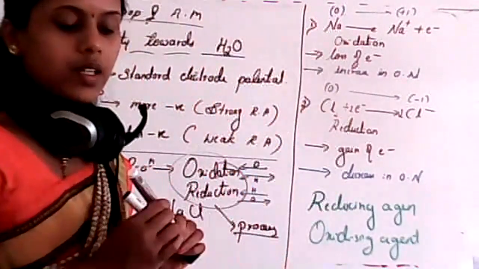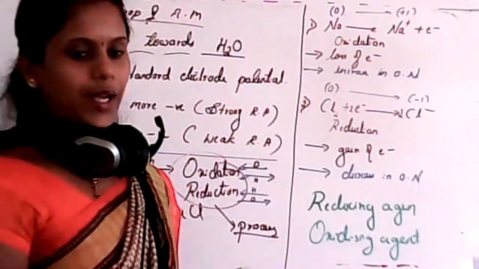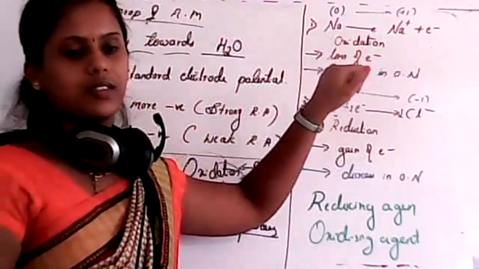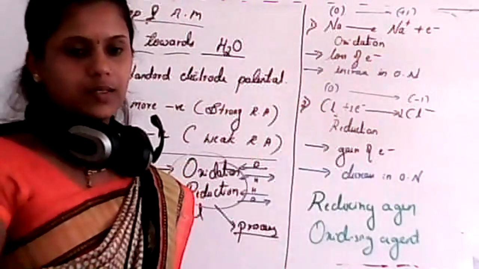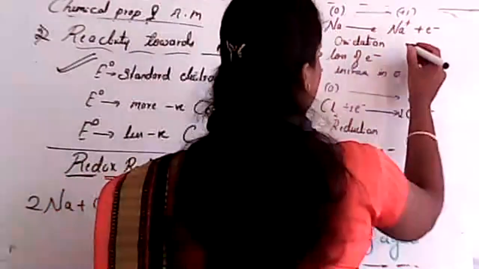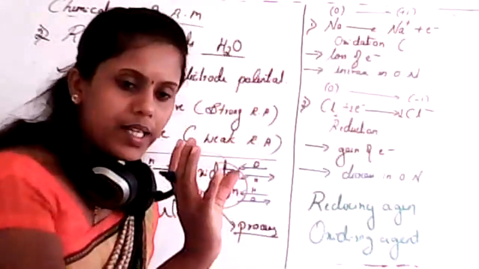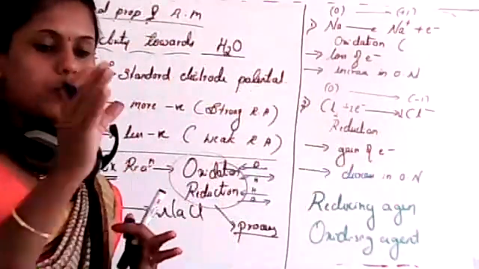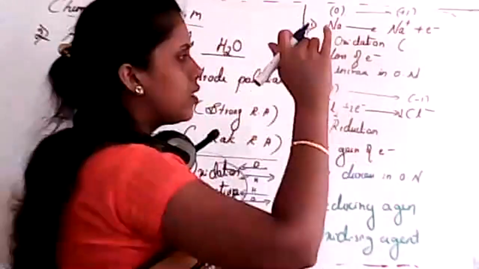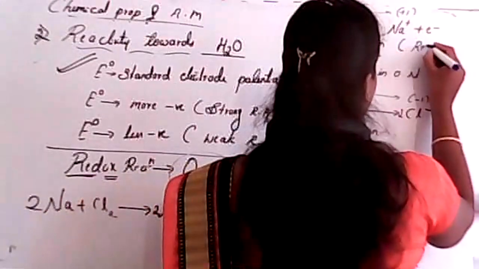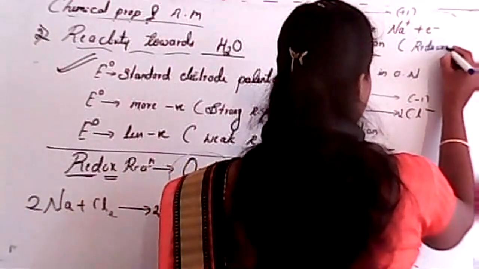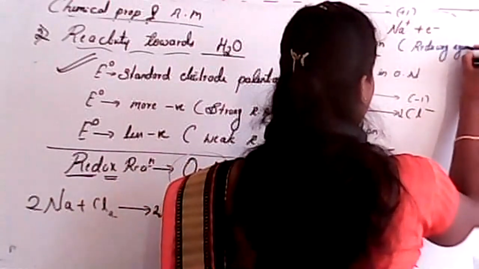See, student, I already told you oxidation is a process. Reduction is also a process. And remember, a species, element or ion which undergoes oxidation is known as a reducing agent.